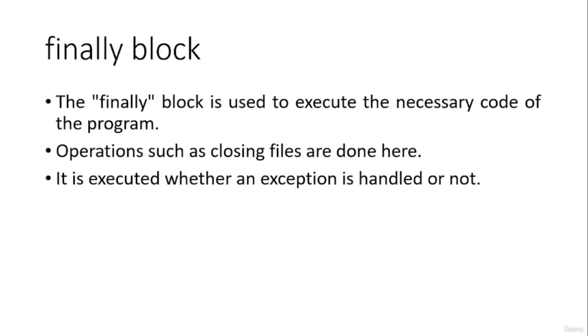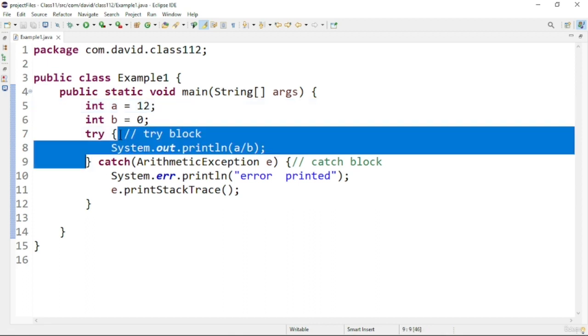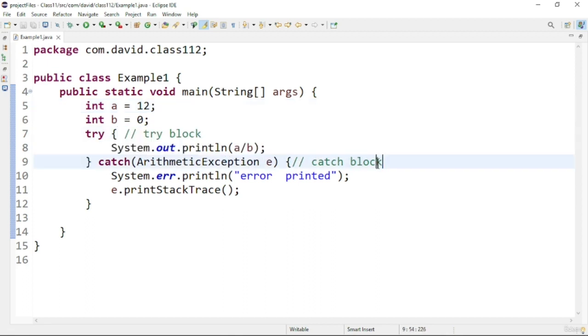So that's about the theoretical aspects of the try block, catch block and finally block. Let us see some programs based on these. Now let us see a program based on exception handling in Java using the try catch block. Here you can see I have an arithmetic exception which is occurring in this program. Before that you can see the syntax of try. We have to declare a try block like this, and inside that we'll have the catch block.